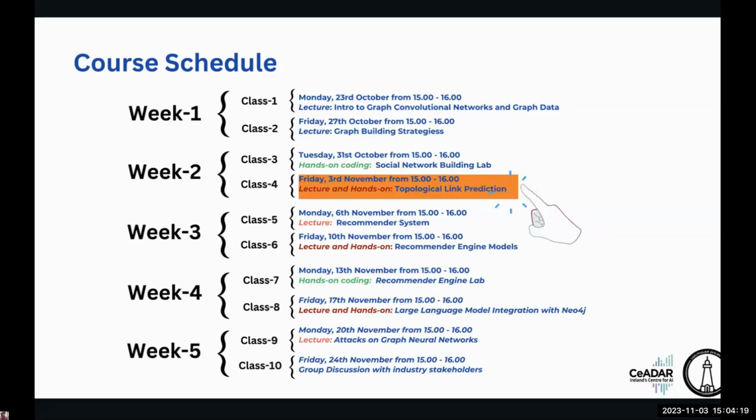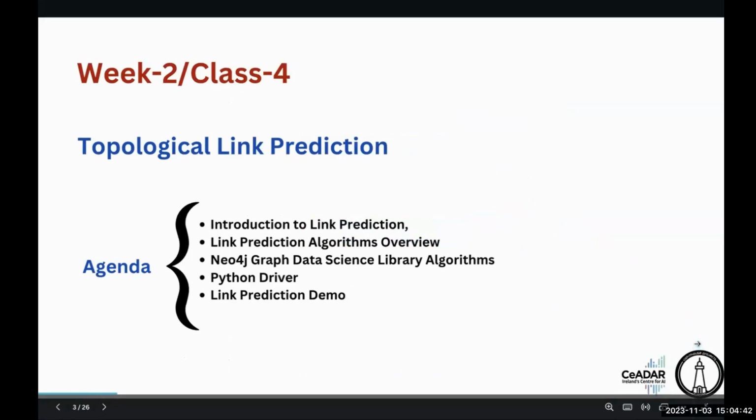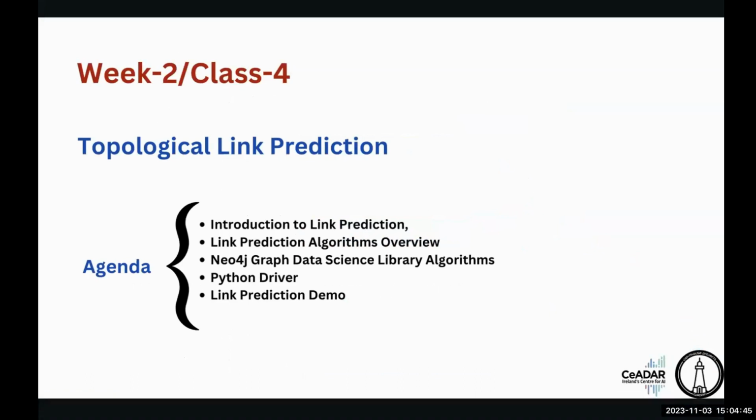So we are in the second week of the course, and today is our fourth class, topological link prediction. It's a blend of hands-on session and lecture. What we're going to cover in this session is a brief introduction to what link prediction is, what the different types of link prediction are, and how Neo4j can be used for topological link predictions. This week I have given a proper syntax for topological link prediction. At the end of the session, I'll give you an interactive task to do.